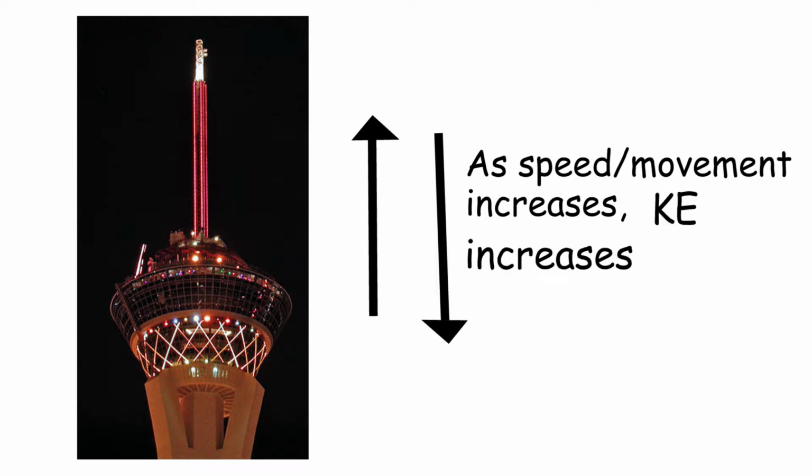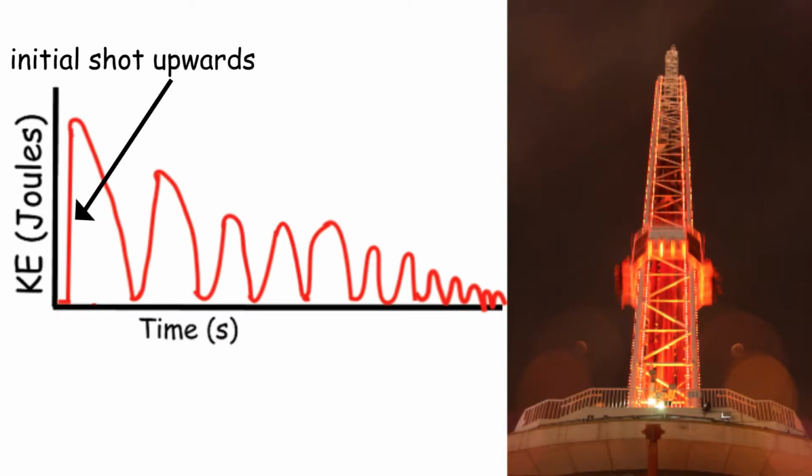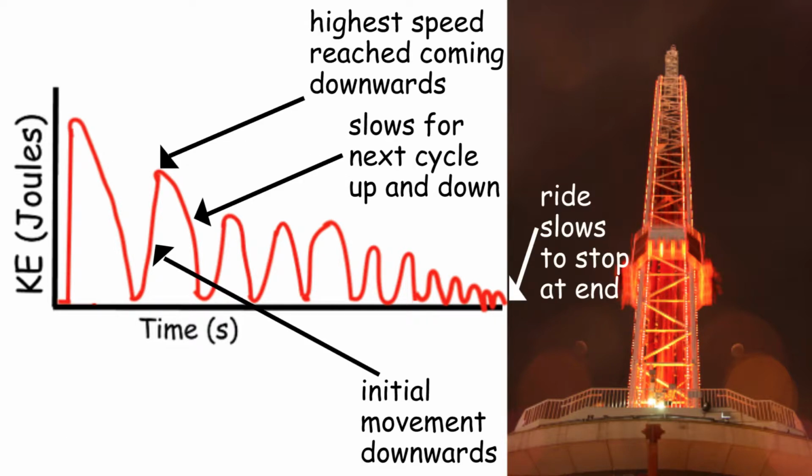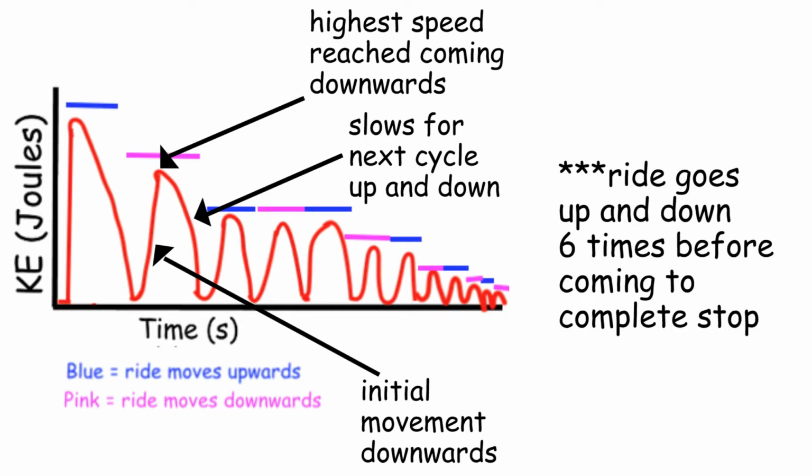When the people are moving upwards and downwards, they have kinetic energy. Their kinetic energy is directly related to the amount that they are moving. At the beginning of the ride, kinetic energy is highest when they shoot up. It begins at 0 at the highest height of the ride. When it first comes down, it is highest, but then it decreases as the ride slows to a stop.